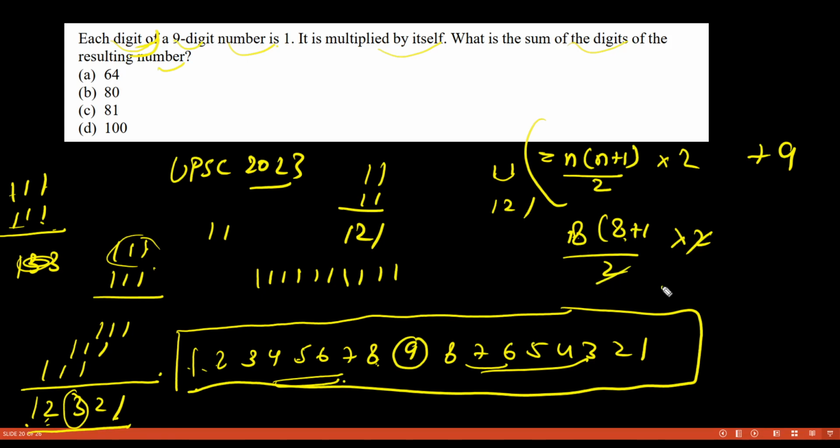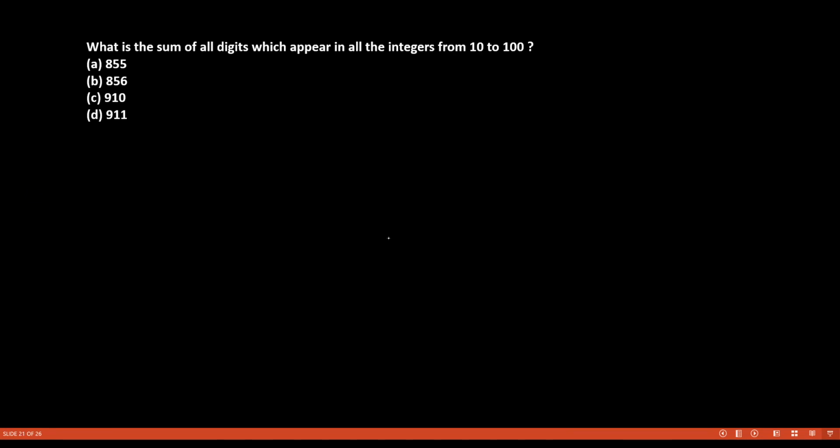So 8 into 9 is what? 72, and 72 plus 9 is 81. So this is our answer. Was this question very tough? No. This question could easily be solved in UPSC CSAT. Okay, now look at this question.